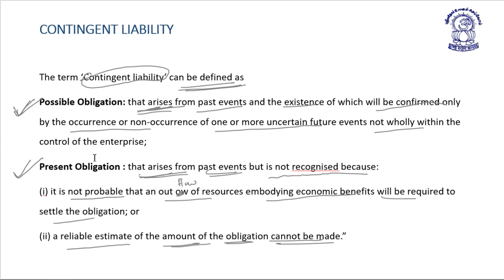Then we move towards contingent liability, which is defined as a possible obligation and a present obligation. A possible obligation arises from a past event, and its existence will be confirmed only by the occurrence or non-occurrence of one or more uncertain future events which are not fully within the control of the enterprise. Whereas a present obligation arises from a past event but is not recognized because a reliable estimate cannot be made, and it is not probable that an outflow of resources embodying economic benefit will be required to settle the obligation.